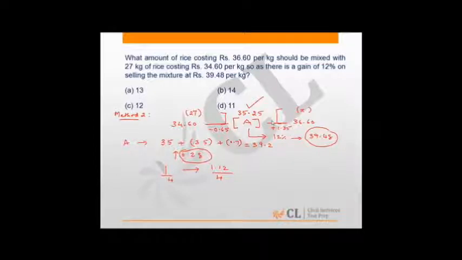Now I can see that 1.35 is almost 2.1 times of 0.65, right? 2 times is 1.3, and then approximately 0.1 times gives you 1.35. So we must look for a value of x for which 27 would be about 2.1 times. So from the given options, 13 is the best choice.